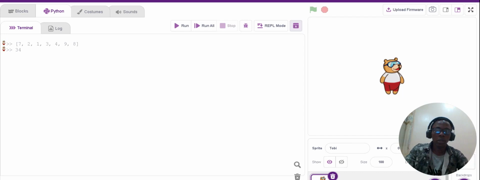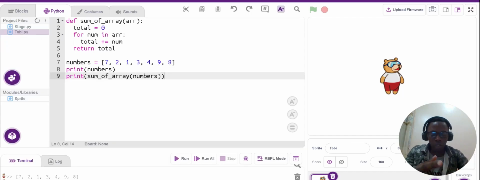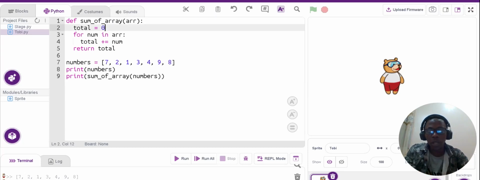That's that on using a Python function to calculate the sum of numbers in an array using a loop. In this topic, we looked into three things: the function, the array, and the loop. From the def, that is the function.